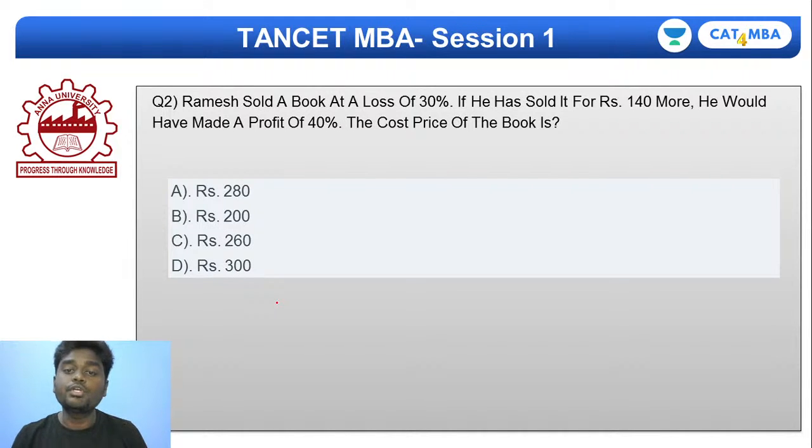So you are asked to find the cost price of the book. Very simple question, but a lot of people will get confused how to exactly start doing it. First of all, let me give you 30 seconds and let's see who can bring me the right answer for the second question. Come on. Let this be a sort of challenge for everybody.